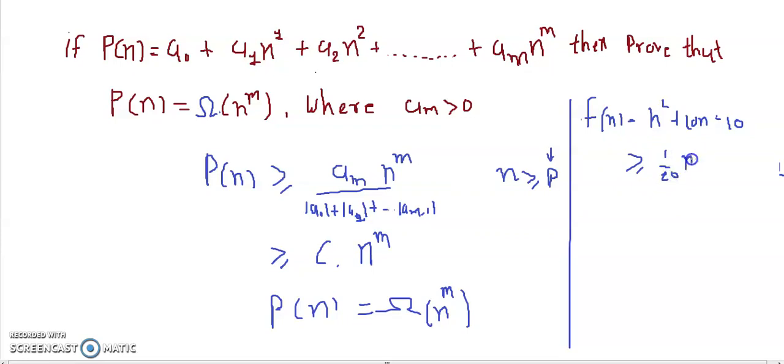And this is true for all n greater than or equal to, see, for 1, for the value of 1, what is the function f(n)? For the value of 1, function f(n) is 1, and that is positive, and we know that 1 is greater than 1 by 20, right? So this f(n) is omega of n square, directly we can say that. So in short, to assign big O or omega notation, we need to take the higher order of n.